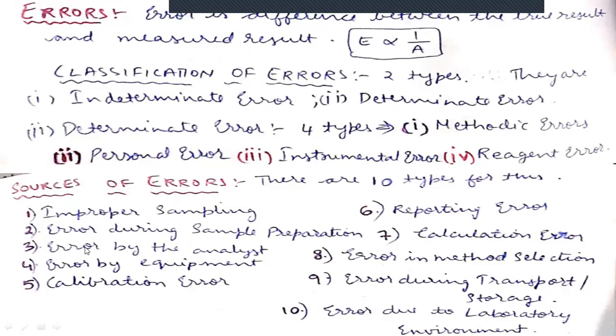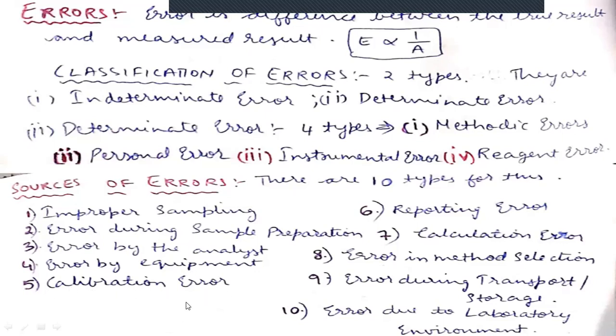And the next one is error by the analyst. If the analyst does not have sufficient training, the analyst will definitely make many errors. Next one is error by equipment. Equipment must be calibrated. If not, the error will definitely come in the final result. Calibration error.